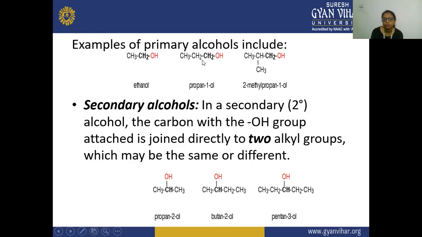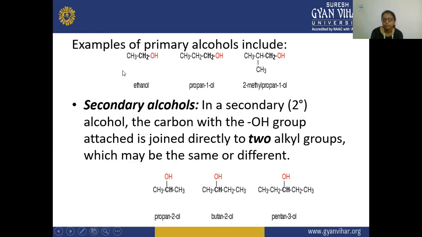Secondly, propan-1-ol. In this also, this is your primary alcohol, because this CH2 is attached to this one CH2, and on the right hand side, it is attached to a hydroxyl group, and this is your propan-1-ol. Thirdly, it is CH2OH, CH, CH3, CH3. So here CH2 is attached to one neighboring alkyl group, and on the right side, this hydroxyl group is present. That is why its name is 2-methyl propan-1-ol.